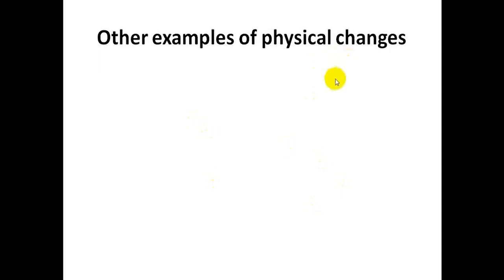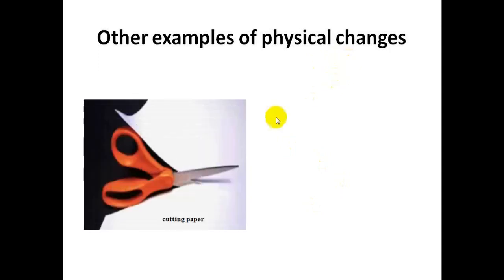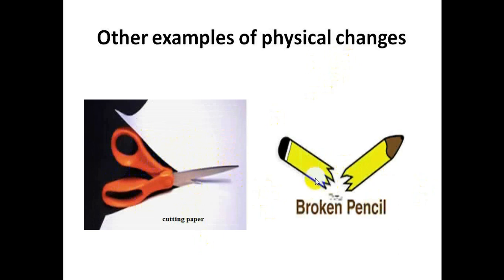Other examples of physical changes: cutting paper. When we cut the paper, it stays paper. It doesn't make a new substance. It will not change into a new substance. Also, a broken pencil will not change. When we break the pencil, it will not be new matter.